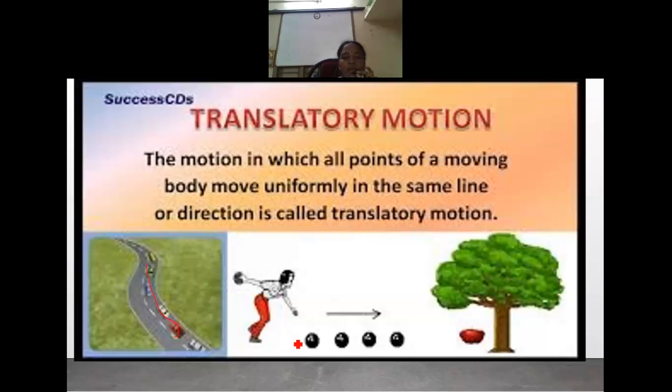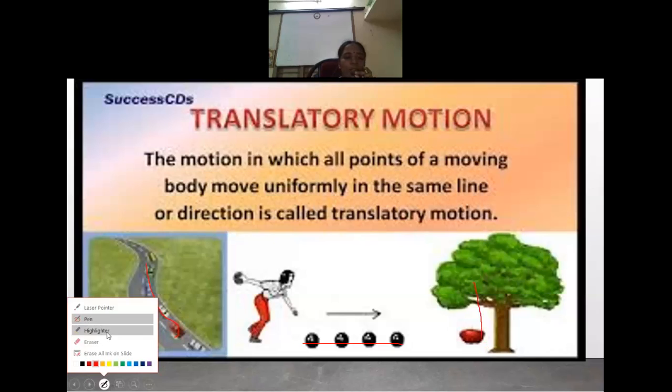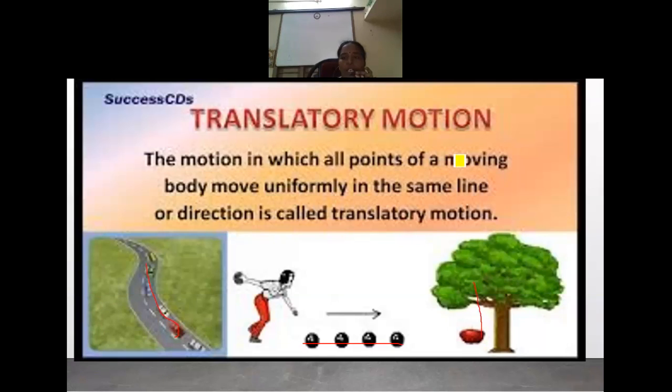The ball moves in a straight line. The apple comes down from the tree. The body moves uniformly. When you take an object, the whole object can move in the same direction.